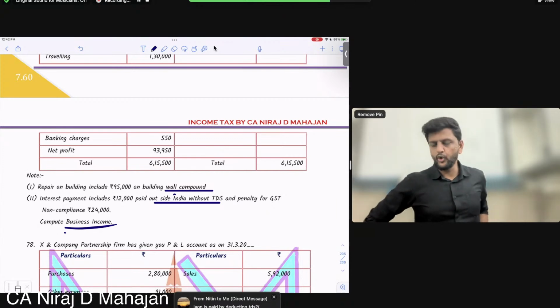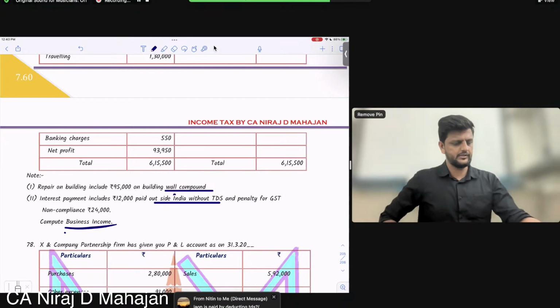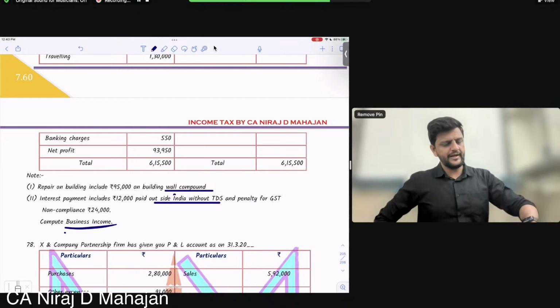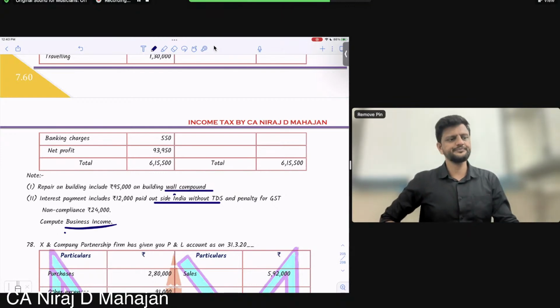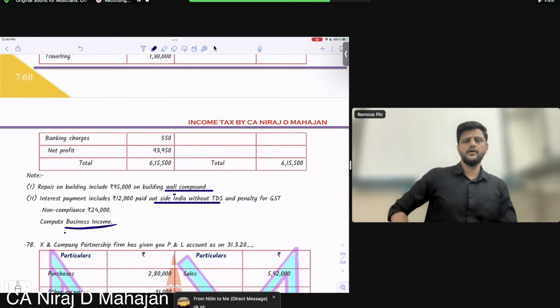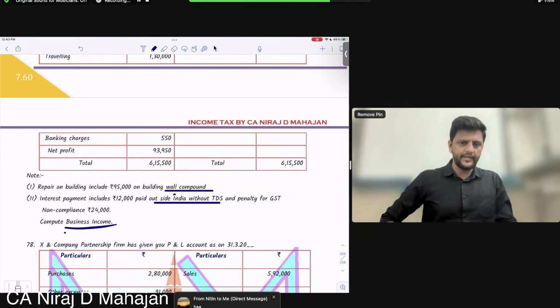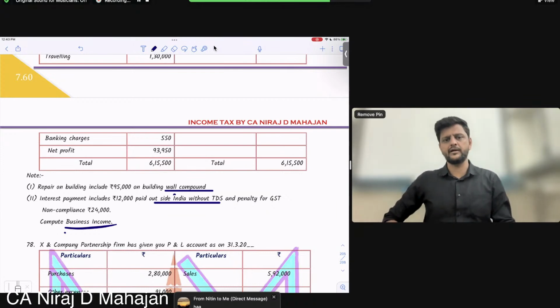I said the loan was borrowed from outside India. So let us say you are paying interest on the loan. See, TDS happens on the income part only. When I repay the loan, the principal is not income. The interest is the income for the banker. Right?